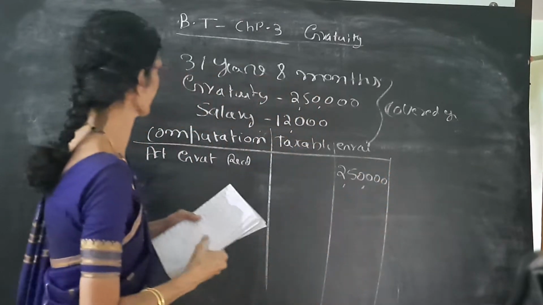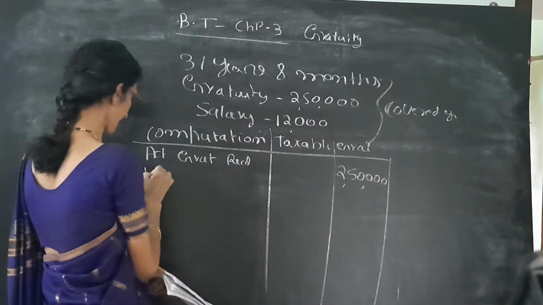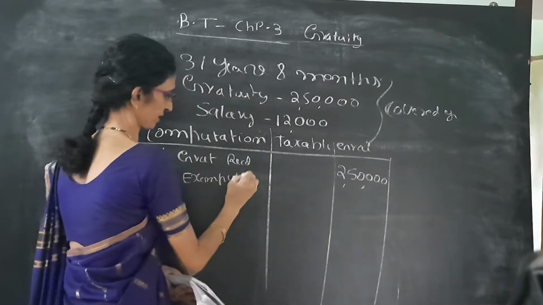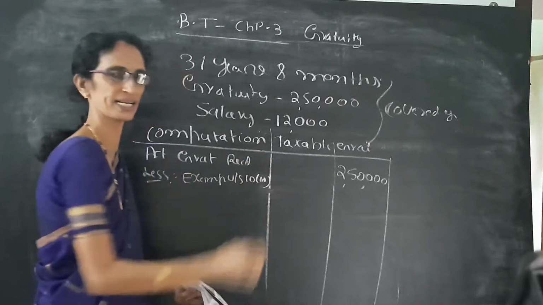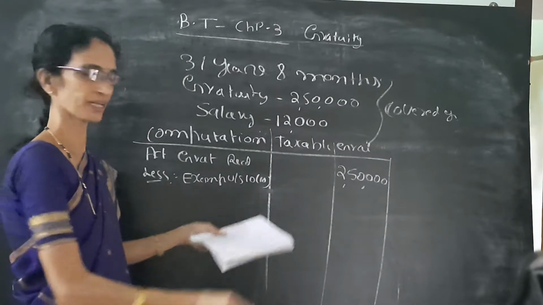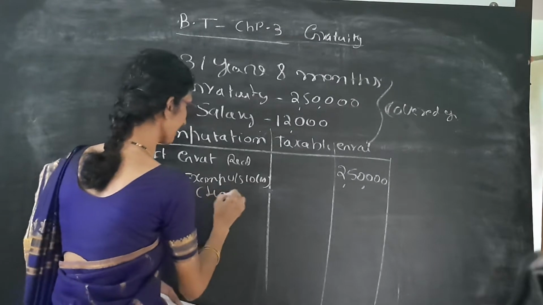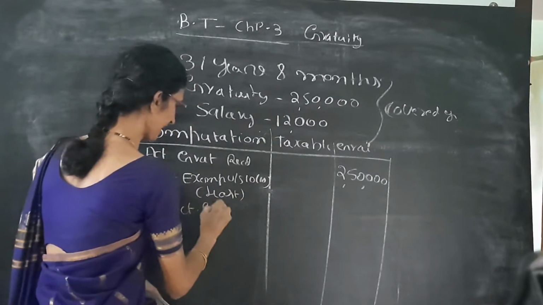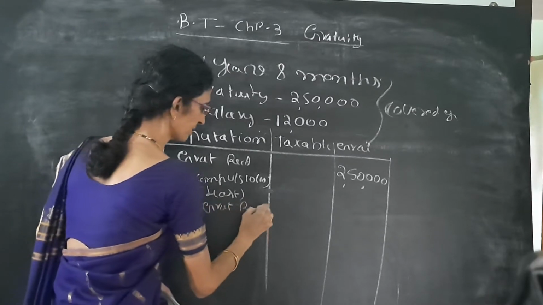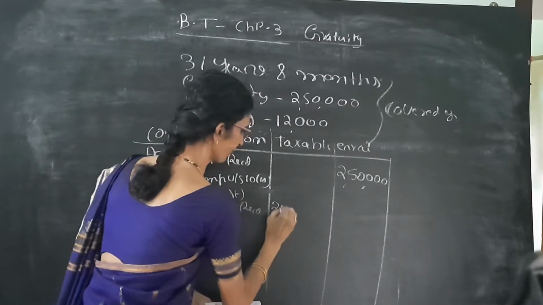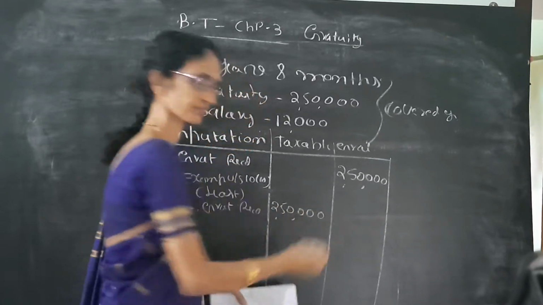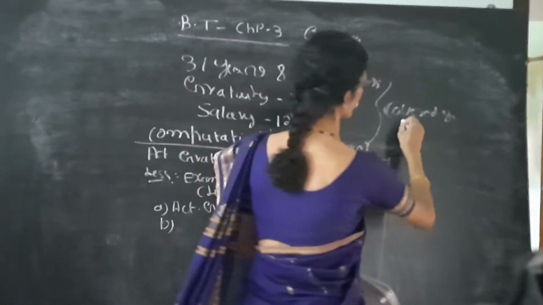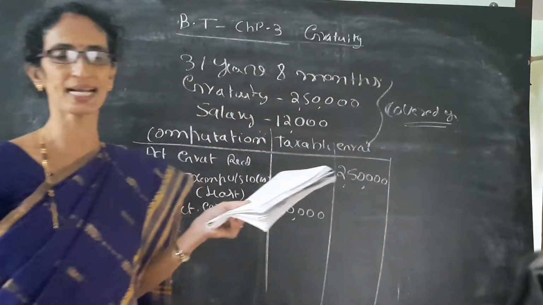2,50,000. Then next rule is less exempt under section 10, subsection. Under that we have to write least. Then A is actual gratuity received, same 2,50,000. Next rule is important. That is we have to see which one. It is covered under the Gratuity Act.